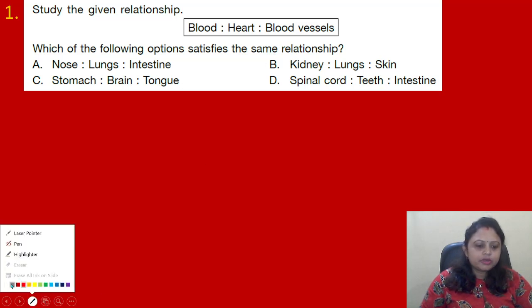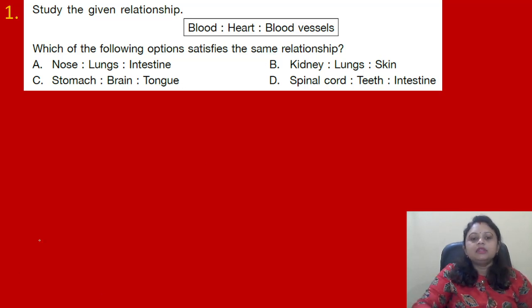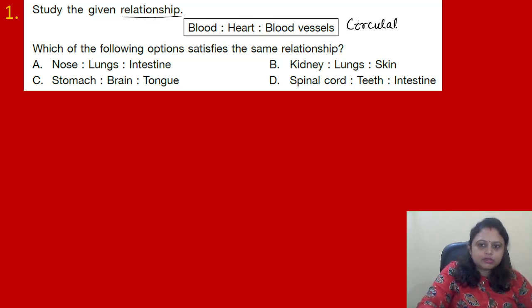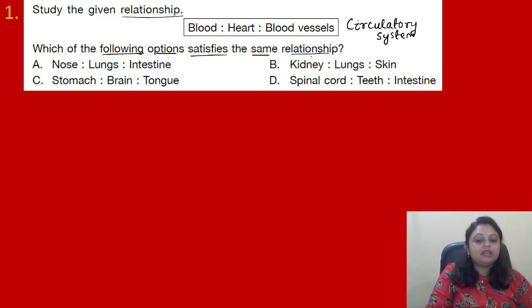Here some relationship is given between blood, heart and blood vessels. All of them belong to the circulatory system. Now we have to find which of the following options satisfies the same relationship.